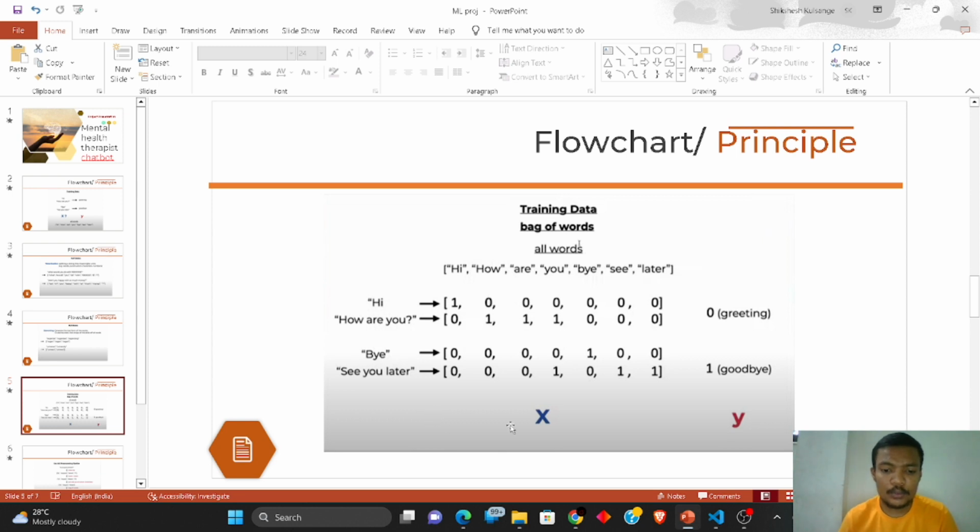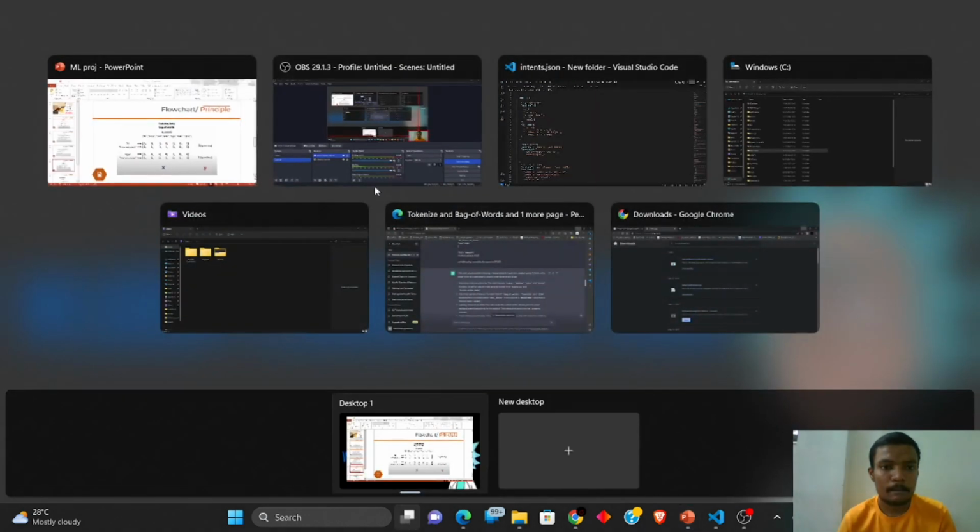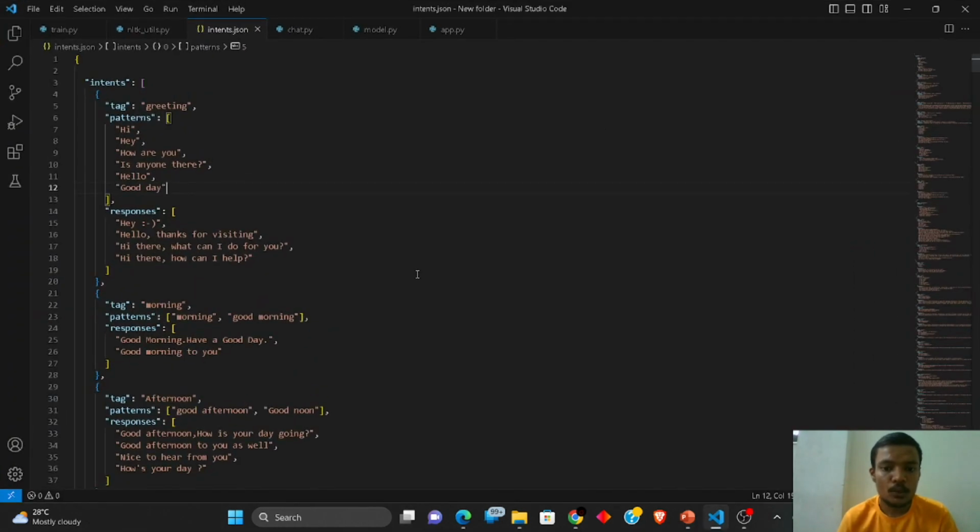So let's jump into the coding part. To train our module and to collect all types of questions and data, we have used a JSON file, which we have named intent.json. In order to collect the same kind of questions, we have collected them with the same pattern and given it the name of a tag.